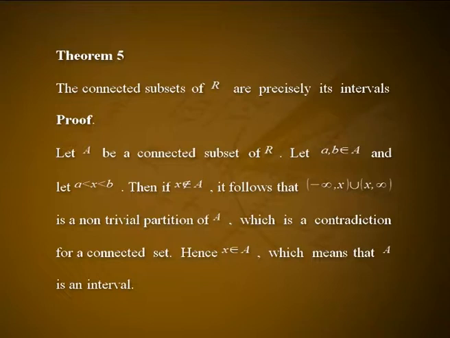Then if X does not belong to A, it follows that the open interval (minus infinity, X) union the open interval (X, infinity) is a non-trivial partition of A, which is a contradiction for a connected set. Hence, X belongs to A, which means that A is an interval. For the converse, first consider an interval, the closed interval [a, b].